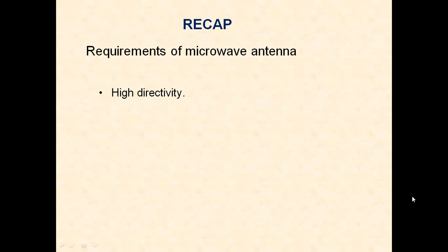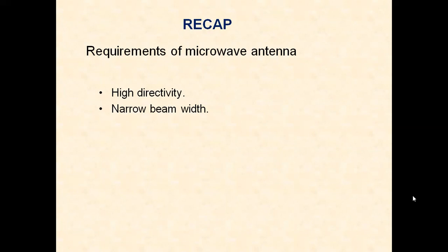Directivity is the term that is related to maximum directive gain, so that we can transmit the signal to long distances. So one of the basic requirements of the microwave antenna is that it should provide high directivity, more directive gain in a particular direction. The second requirement is a narrow beam width.